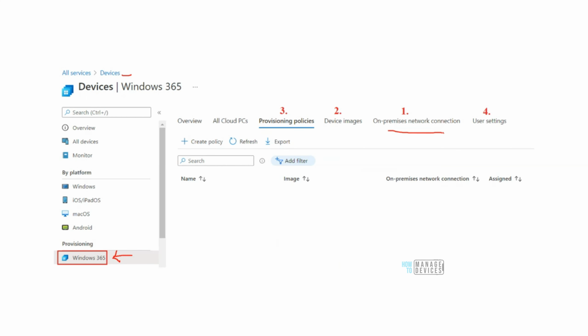Over here, what is the significance of this? The significance of this is over here we are telling Azure where exactly my on-premise data center is, because the device has to be hybrid Azure AD joined. If we just want to do Azure AD join of the virtual machine, then this step is not needed. And then the second step is uploading a custom image in case I want to upload a custom image, which is going to be used to create the virtual machine, and then I have to create a provisioning policy. The provisioning policy determines who is going to get the VM and stuff like that, and then the user settings.